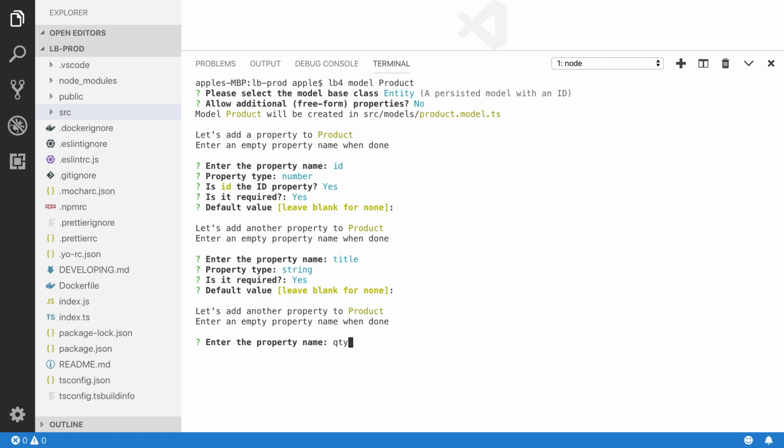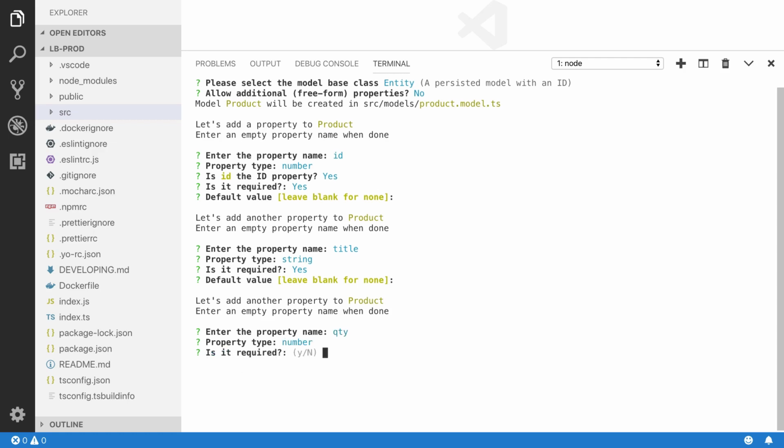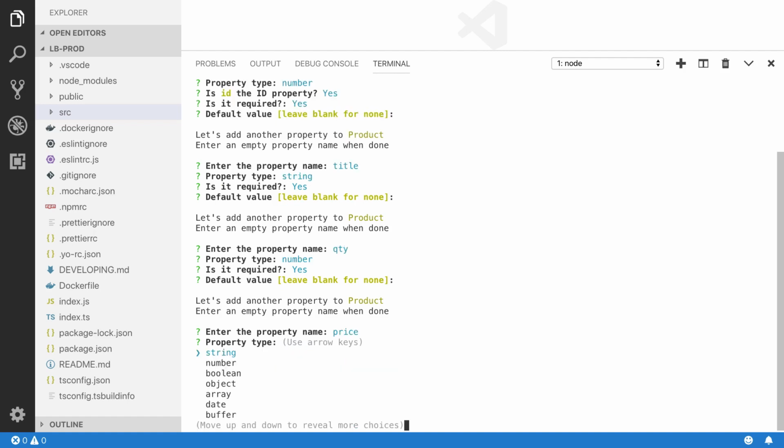The third property is QTY, the type is number. Yes, it is required. I don't have any default value. You can also add the price. The type is number. Yeah, it is not required, so I'm going to press no, N. I don't have any default value.